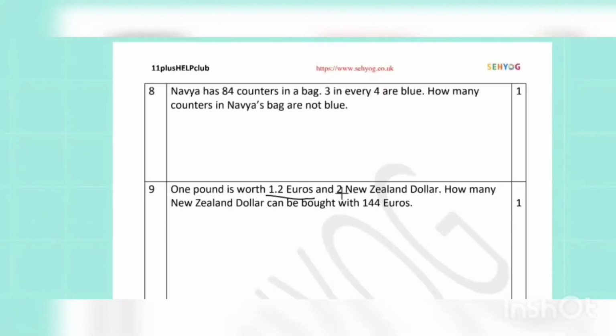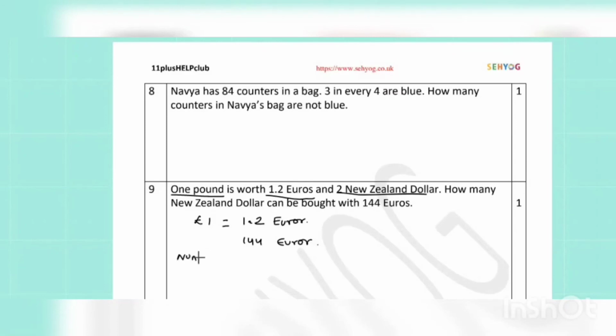Number 9, 1 pound is worth 1.2 euros and 2 New Zealand dollars. How many New Zealand dollars can be bought with 144 euros? So, 1 pound is equal to 1.2 euros and we have 144 euros.